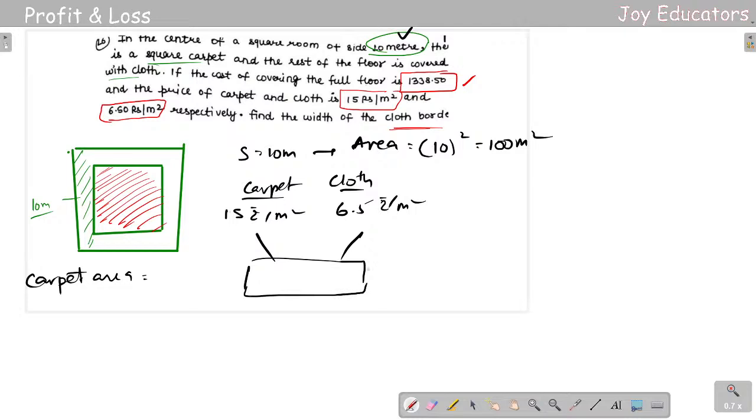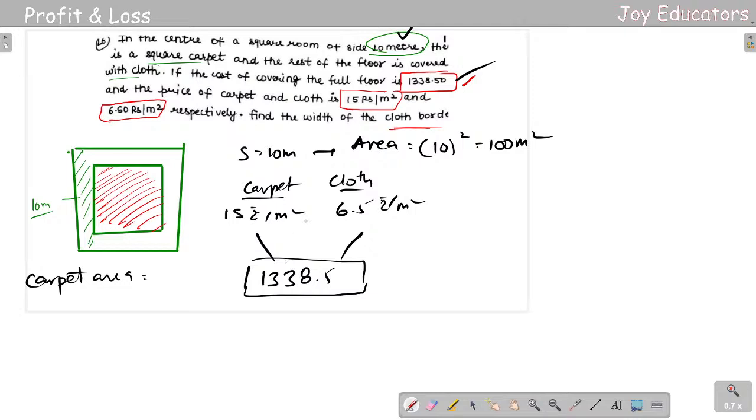So what we are going to get is something called the mean value. What is the mean value here? They have already given the mean value for both of these: the full cost of covering the floor is 1338.50 as given here.